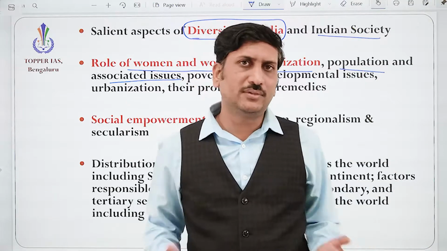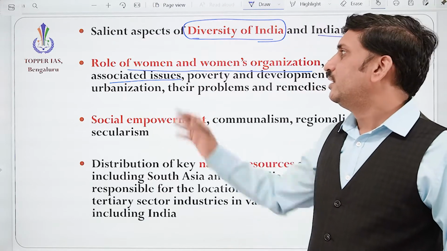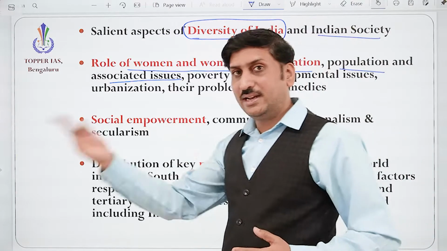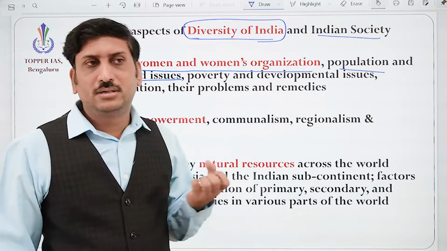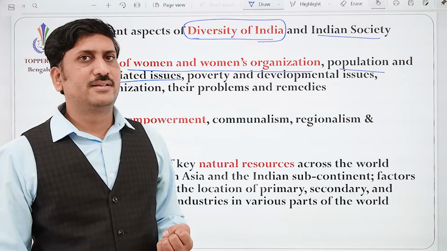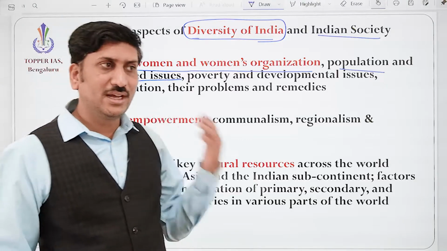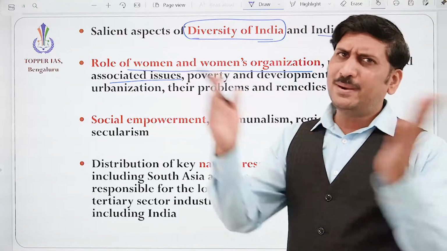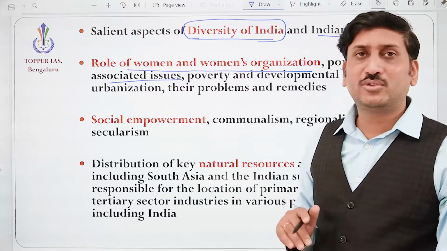The bigger growth of the nation is possible, correct? So we need to understand how the unemployment problem is creating ill elements, the bad elements in the society, how the crimes are happening. So there are multiple dimensions for these population associated issues.